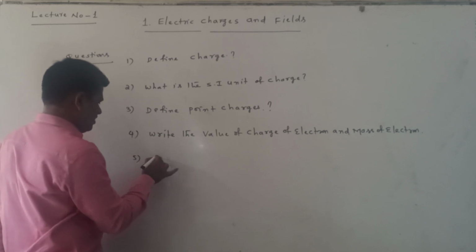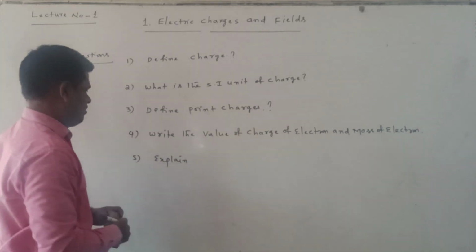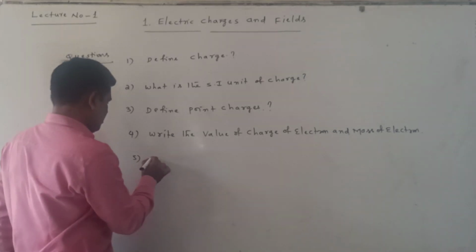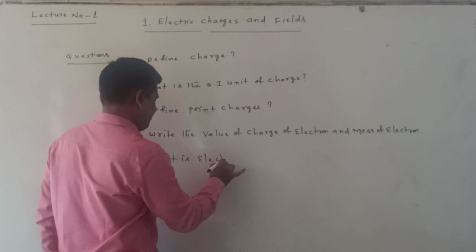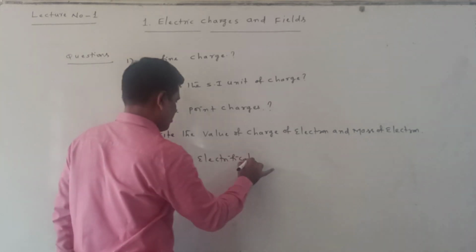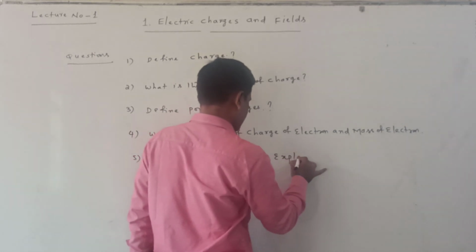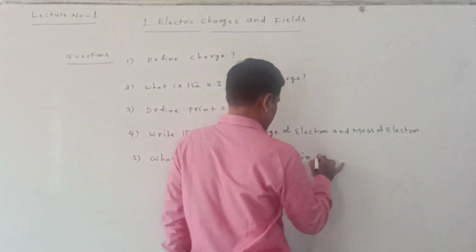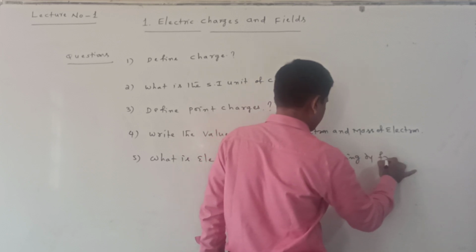Next, fifth question is, what is electrification? Explain charging by friction.